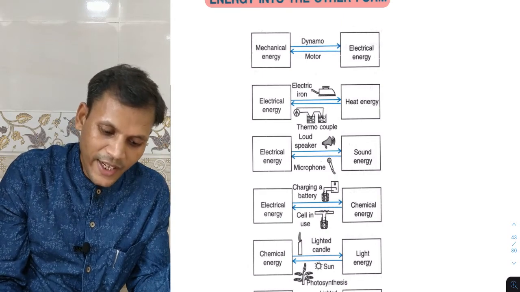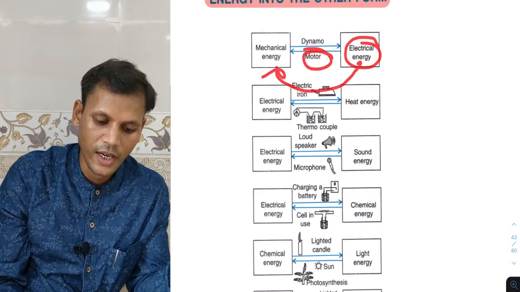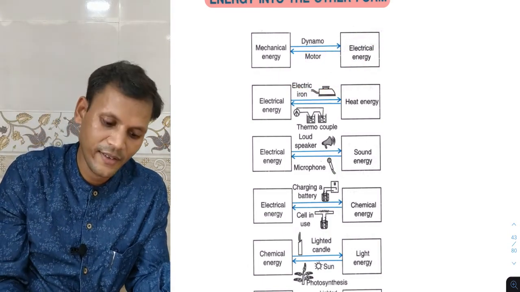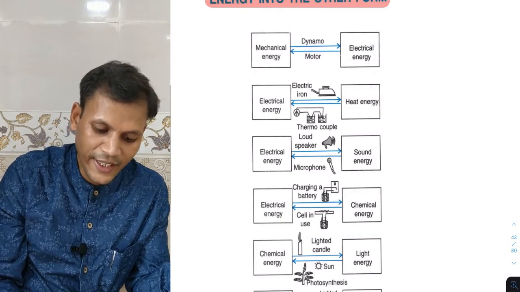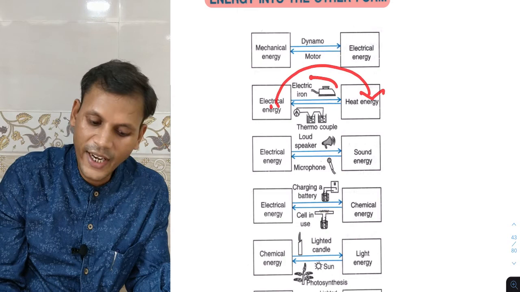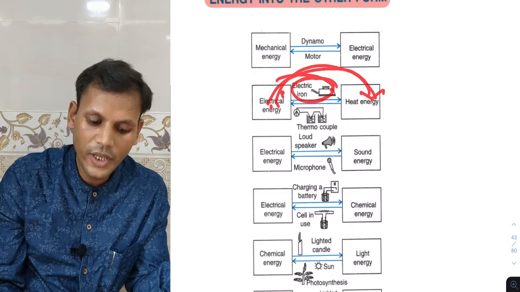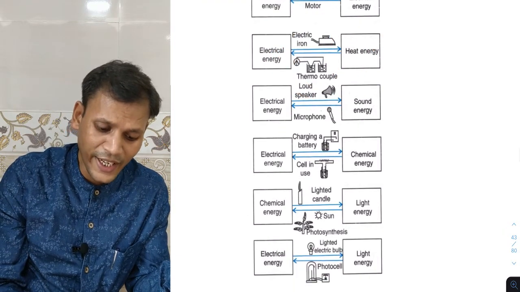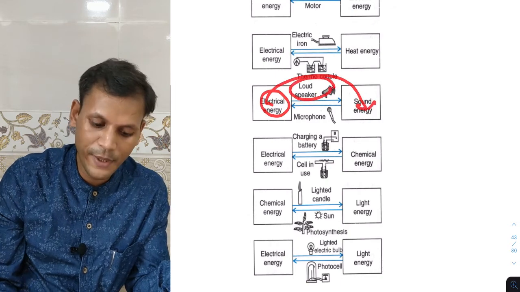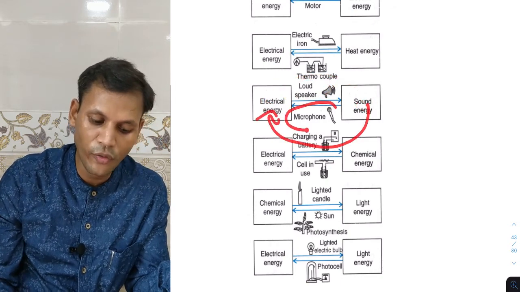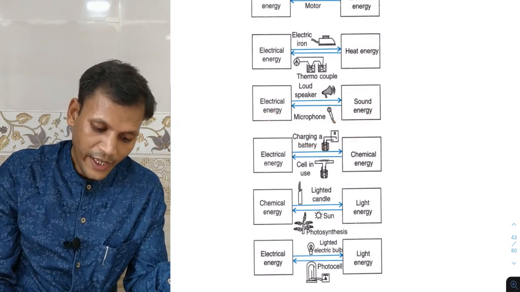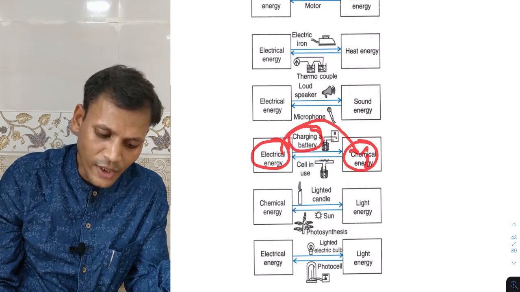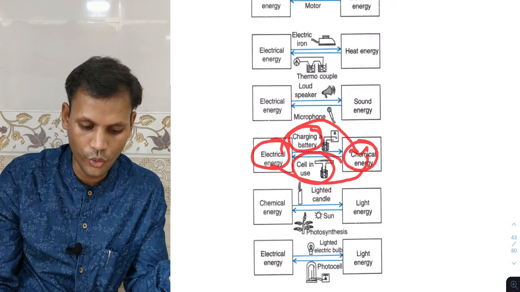Now electrical energy to mechanical energy: motor. Our fans are an example of electrical to mechanical, that is a motor. Next, electrical energy to heat energy: electric iron, that converts electrical to heat, and heat to electrical: thermocouple. Electrical energy to sound energy: our loudspeaker, and sound to electrical: microphone. Electrical energy to chemical energy: charging a battery. Chemical to electrical: a cell in use.